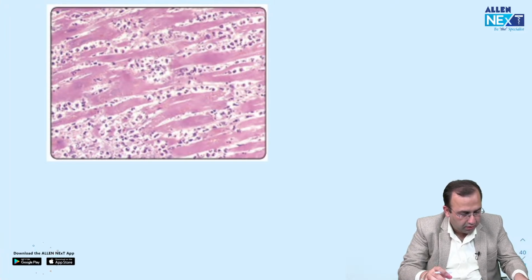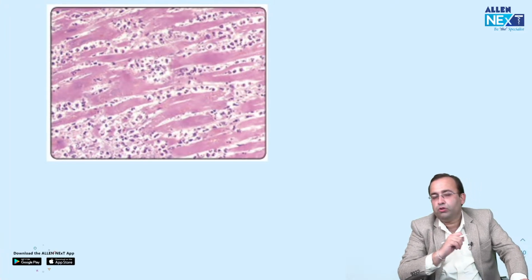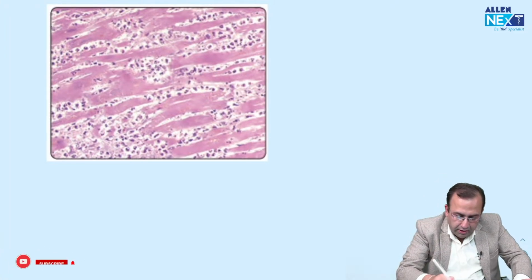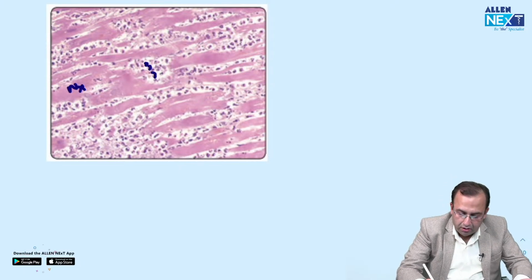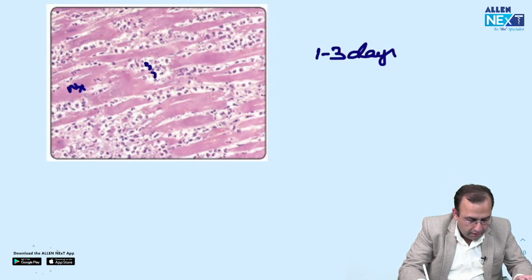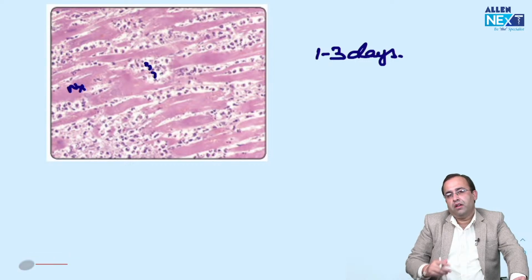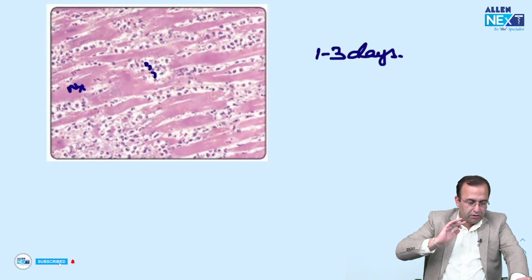Have a look at this now. What do we say here? All these are neutrophils with necrosis. All this is neutrophilic infiltration with necrosis. Time period 1 to 3 days. This is MI, myocardial infarction.